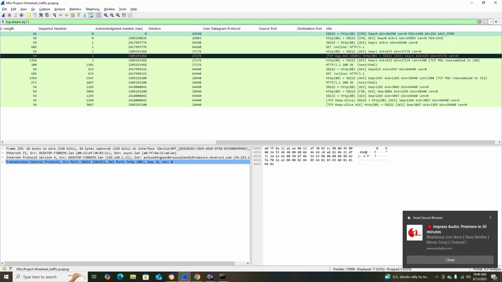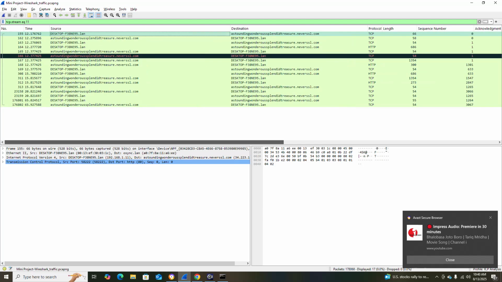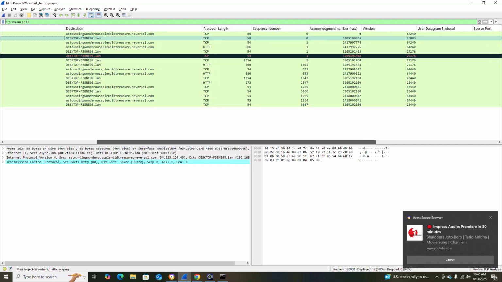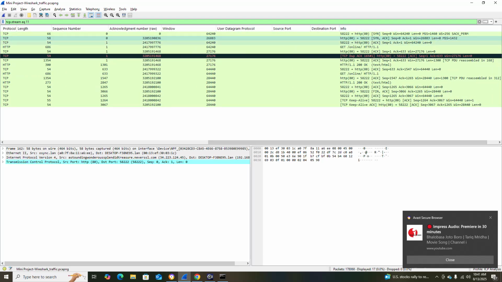This is my device. It sends a synchronize packet, you see, to port 80. So port 80. And here that second line, nervoussl.com, sends it to my device. This is another source, sends it to my device. I mean client or browser.